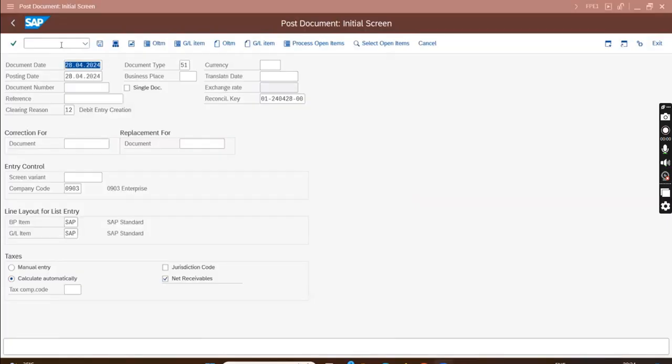Can this tax code apply to contract account in mass or have to assign individually? Yes, you can edit contract accounts in mass. There is a T code called MASS. If you use the MASS T code, you can assign the contract account, I mean, you can edit the contract account in mass.